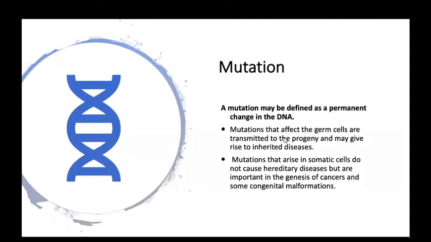Now coming to mutation. We already studied that a mutation may be defined as a permanent change in DNA. Mutations that affect the germ cells are transmitted to progeny and may give rise to inherited disease. Mutations that arise in somatic cells do not cause hereditary disease. Only germ cells.